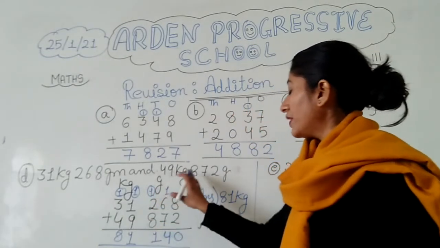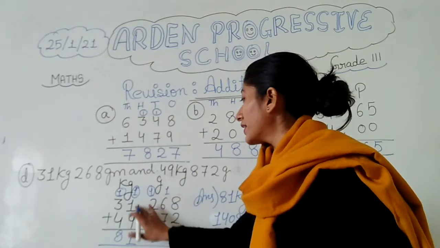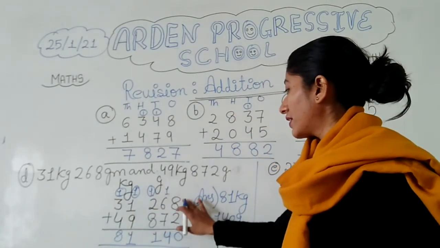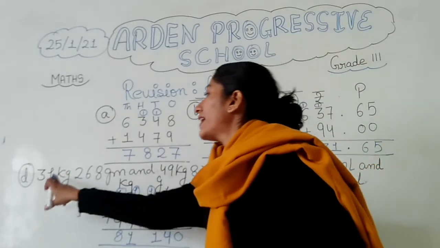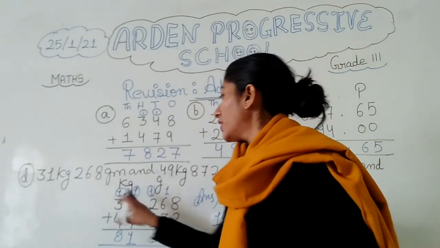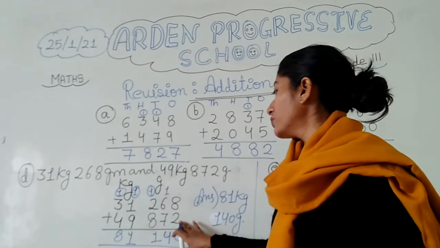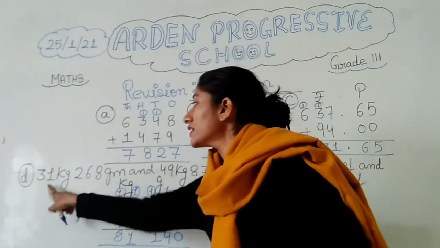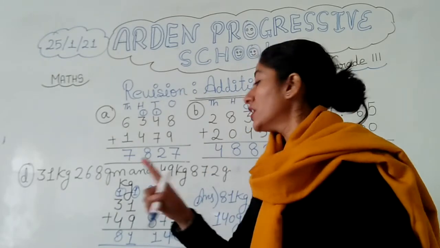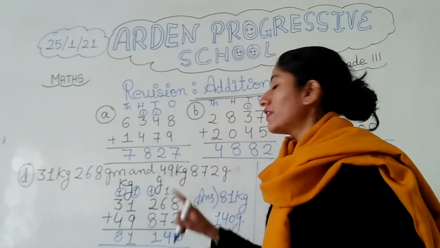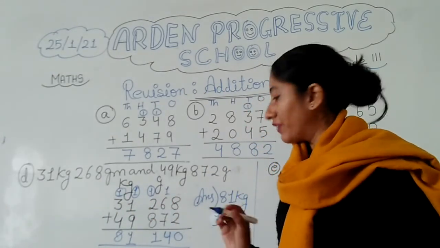How have we done it? Simply we have written the kilogram part in kilogram, the gram part in gram, and whatever gram is given with kilogram we are writing that together only. Not like 31 here and then 268 there. No. If 268 gram is given with 31, we have to write 31 here and then put 268. Okay, one thing.